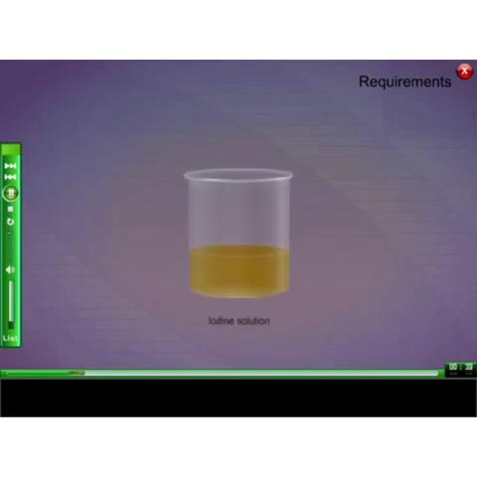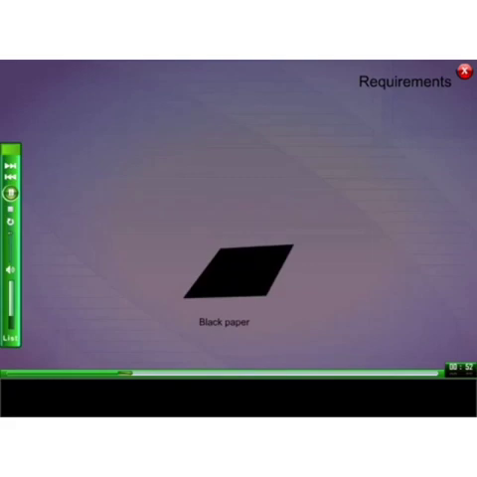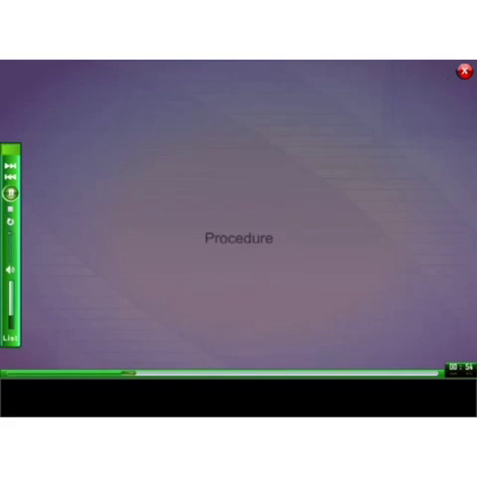Next is the iodine solution, Bunsen burner for heating, forceps to take some items, watch glass, beaker and water. The last one is the dropper to take the solution. The black paper is used to cover the leaf.